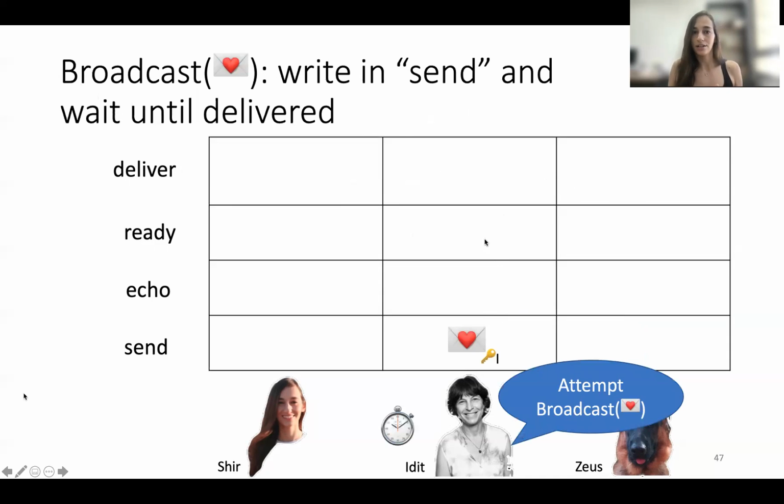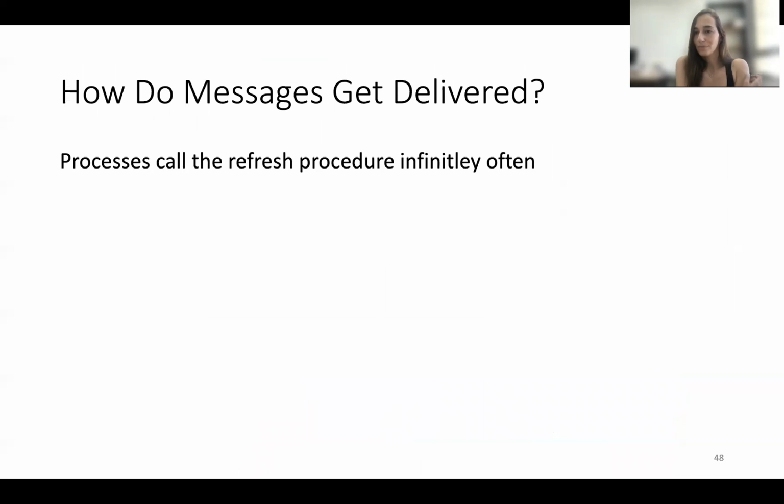For the broadcast operation, now Edith tries to broadcast this letter. First, it needs to write it in the send registers along with the signatures. But now every participant that broadcasts a message needs to wait to be able to deliver it itself. So Edith wrote it in the send register, but she cannot return until the message is delivered. So how do messages get delivered? How are we able to finish this broadcast operation? Here comes the refresh procedure.